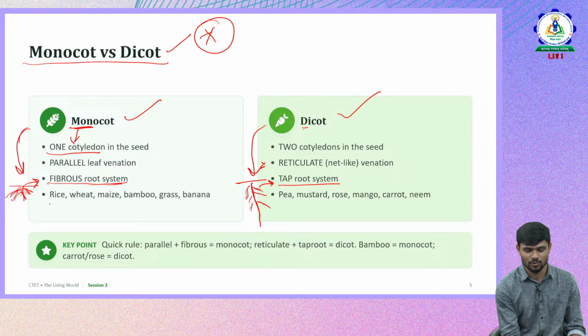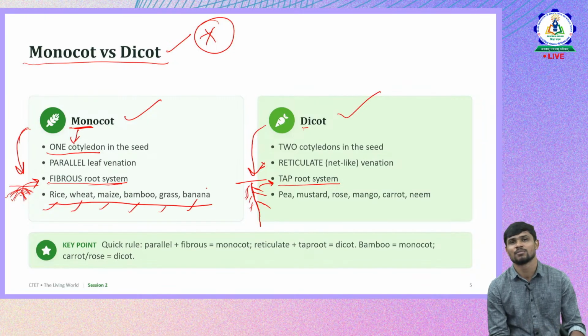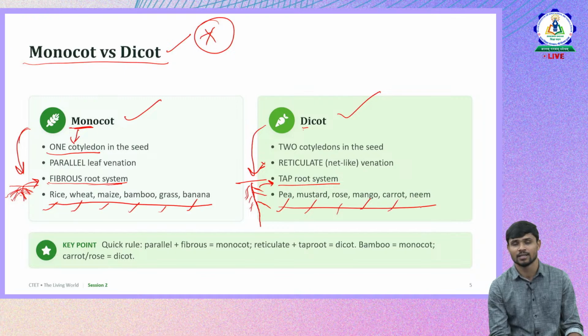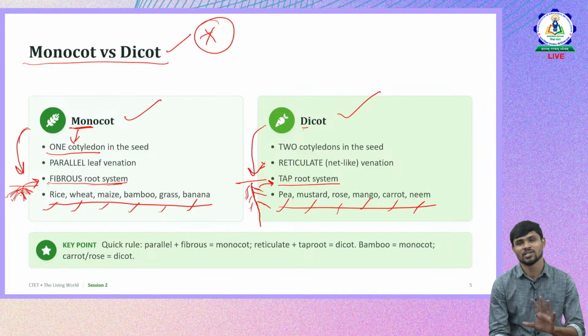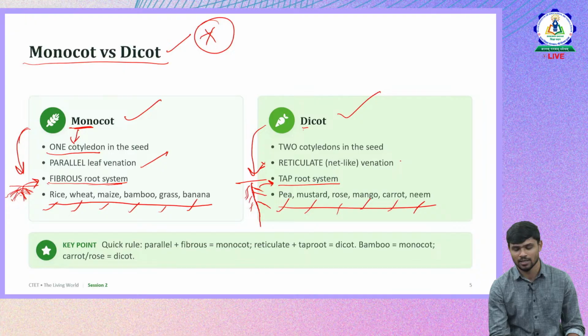So what are the examples of monocots? These are the examples of monocots: rice, wheat, maize, bamboo, grass, banana. All these are examples of monocotyledons. Whereas in dicots, we have pea plant, mustard, rose, mango, carrot, neem. So these are the differences between monocotyledons and dicotyledons. The major differences are monocots have a single cotyledon, dicots have two cotyledons. Monocots have a fibrous root system, whereas dicots have a taproot system only. In monocots we have parallel venation, and in dicots reticulate venation.